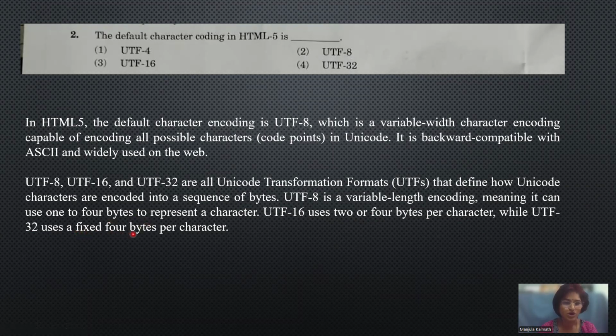So depending on how many bytes per character are required to encode a particular character, we have different types of Unicode transformation formats. Then the answer for this one is option 2, the second one.